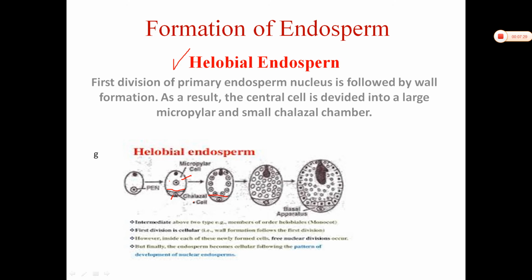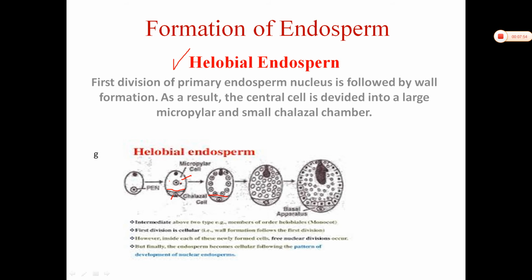So in halobial formation, the first division of the primary endosperm nucleus is followed by a transverse wall, which divides the cell unequally. You can see one cell is bigger and another cell is smaller. The smaller cell is called the chalazal cell and the larger cell is called the micropylar cell.